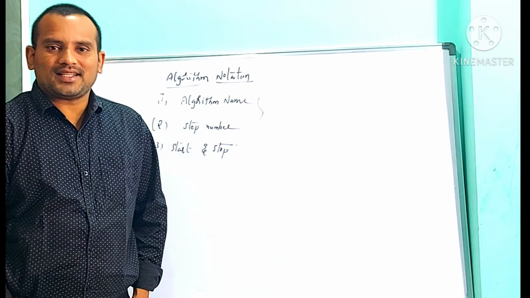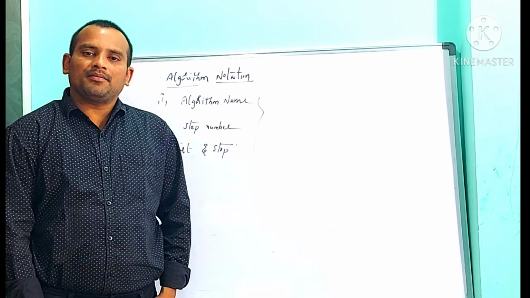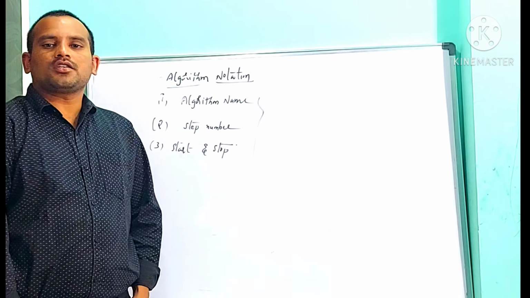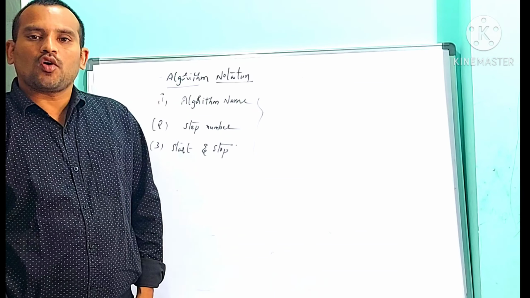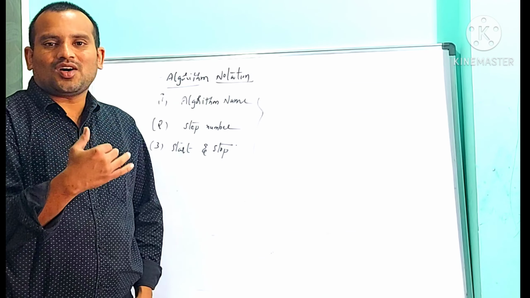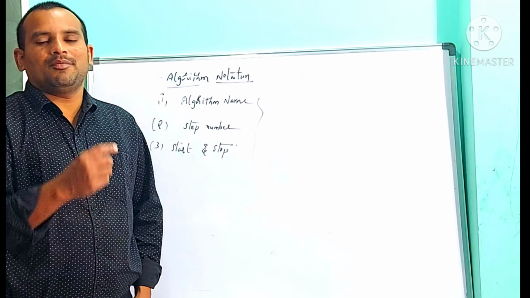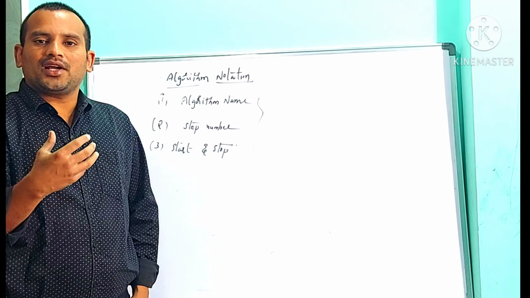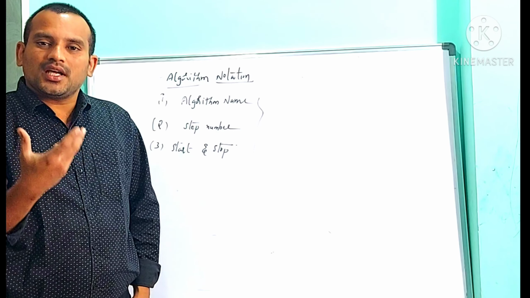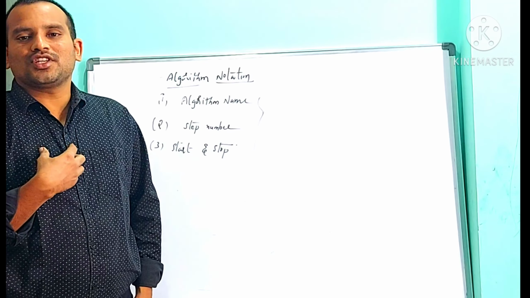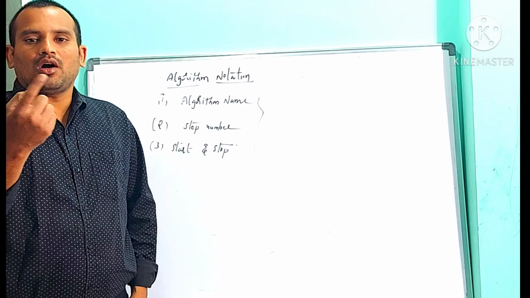Between start and stop, we can write any finite number of steps, and those steps we are going to use to solve our problem.